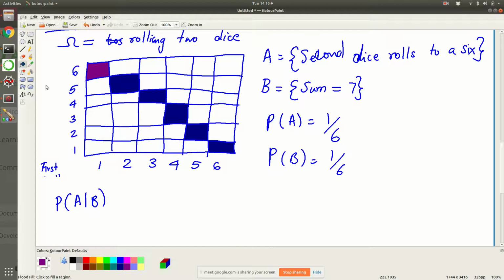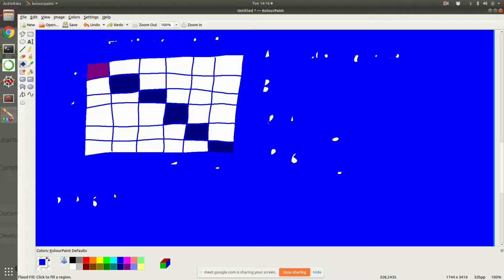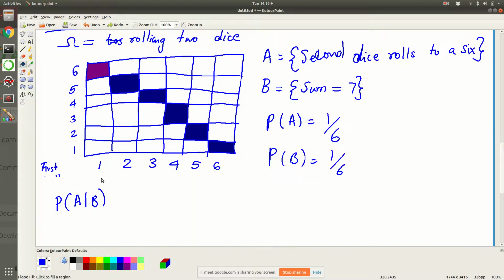Looking at this figure, we can easily conclude that P of A given B is equal to 1 over 6, because there is only one way in the new universe where A also happens, and there are totally 6 ways in which B happens. So 1 out of 6 ways in which A also happens. That's why P of A given B is 1 over 6.